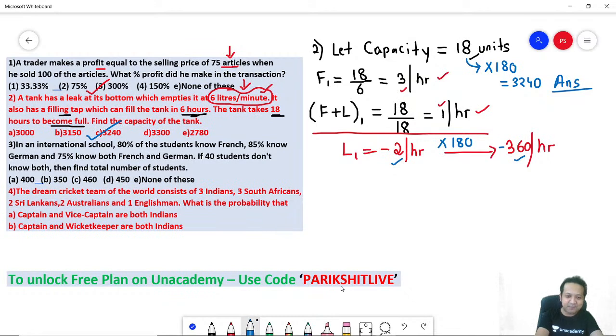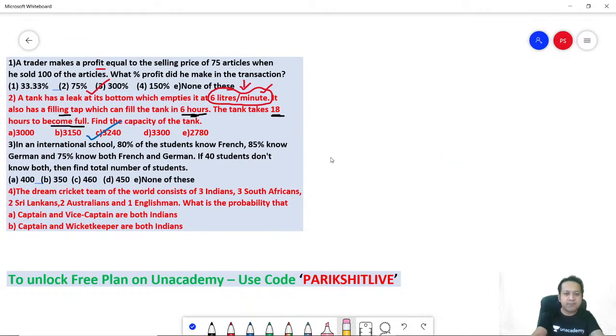Let's go to the third one. I'll solve number 3 now. In an international school, 80% of the students know French, 85% know German, and 75% know both French and German. If 40 students don't know both, then find the total number of students. There is some overlapping between them. Whenever there is overlapping in parameters, the best way to solve such questions is through Venn diagrams.